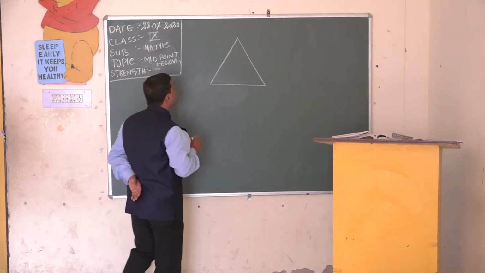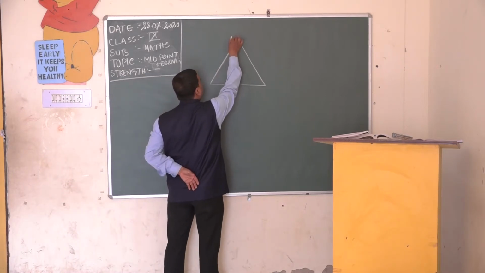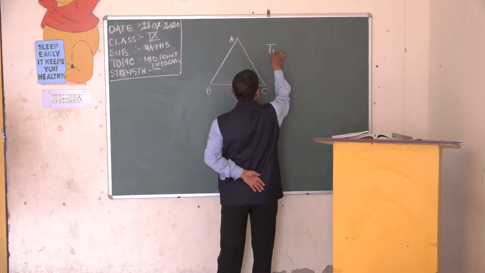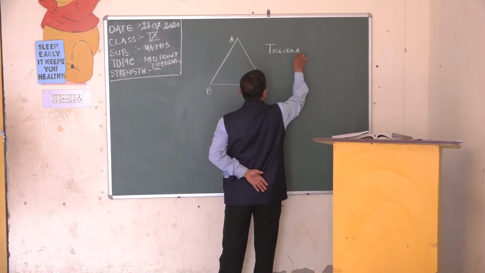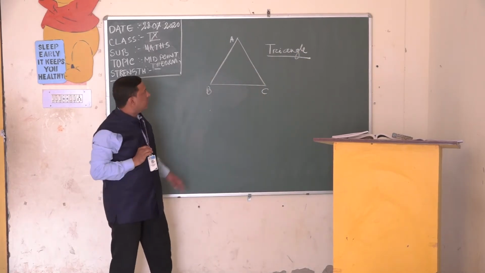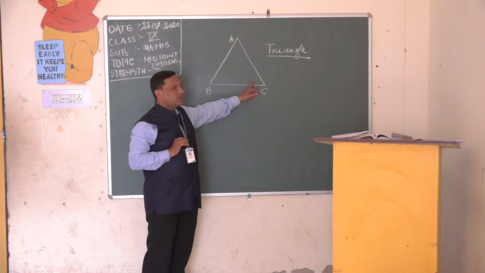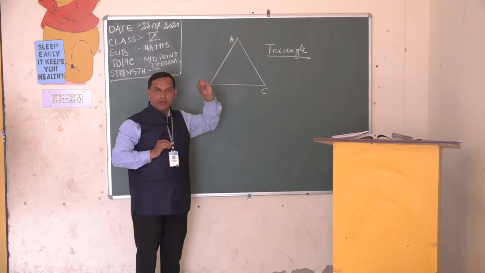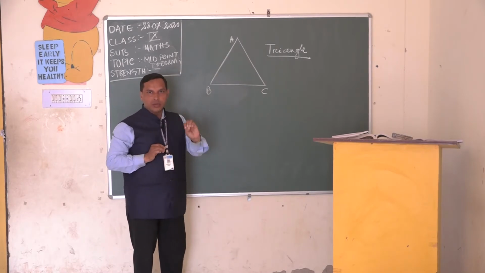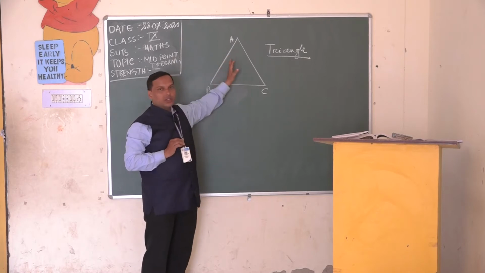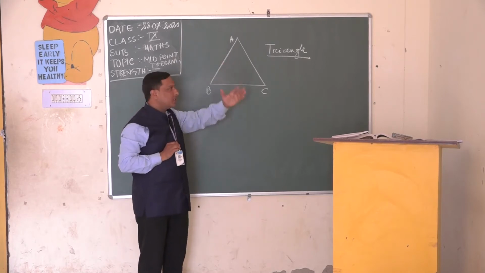Very fine, students. We can now give the name of this triangle. It is called a triangle. Why is it a triangle? Because it consists of 3 angles. Do you know angles? Hopefully, because you are standard 9 students, you are very much acquainted with angles and types of angles, everything you know. So we see here 3 angles. You may say the names of these angles.